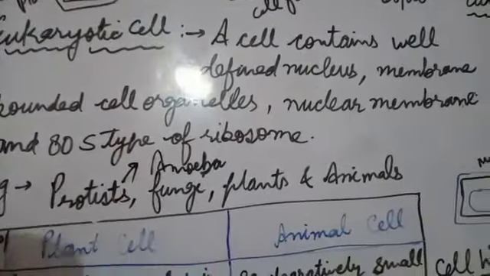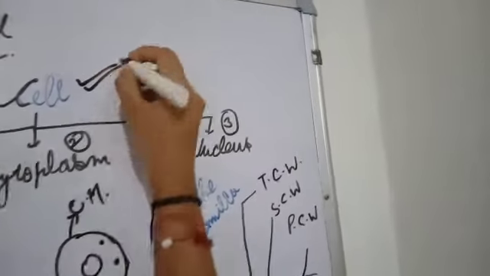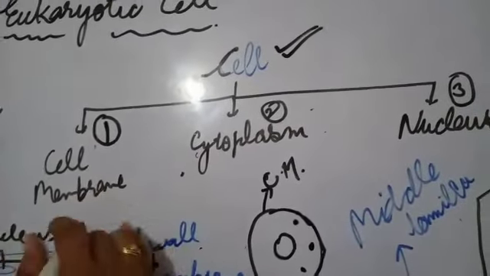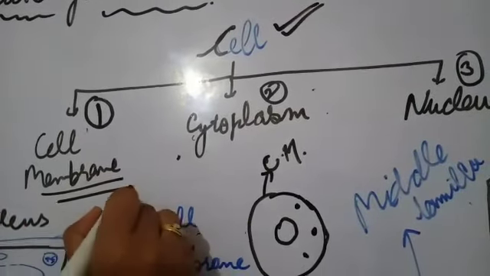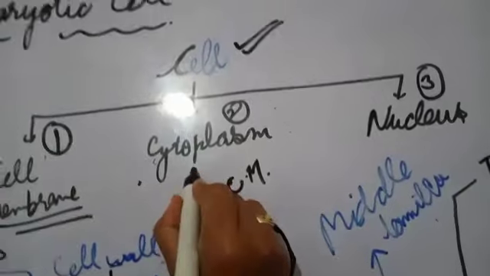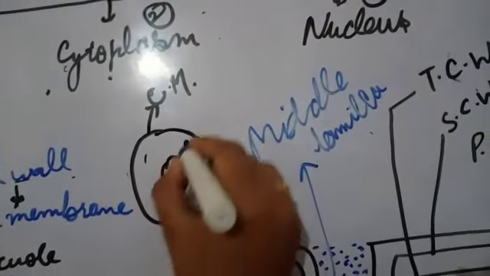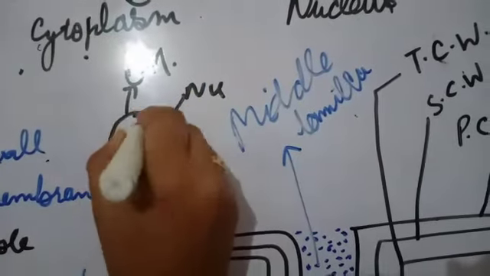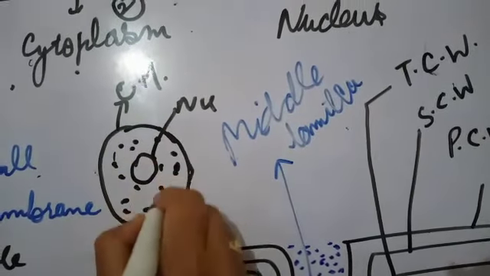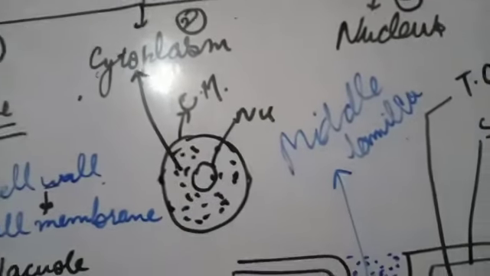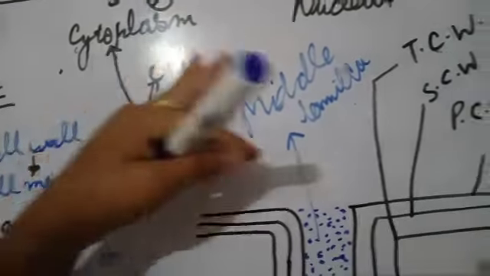Fine. Now we will see that if we are talking about a true cell, the true cell is called when it is possessing three things in it. It needs to have cell membrane, cytoplasm and nucleus. In this diagram you can see over here, this is the cell membrane, this is the nucleus, and around the nucleus a liquid is found, and this liquid is called cytoplasm. So a cell is called true when it is possessing three things.